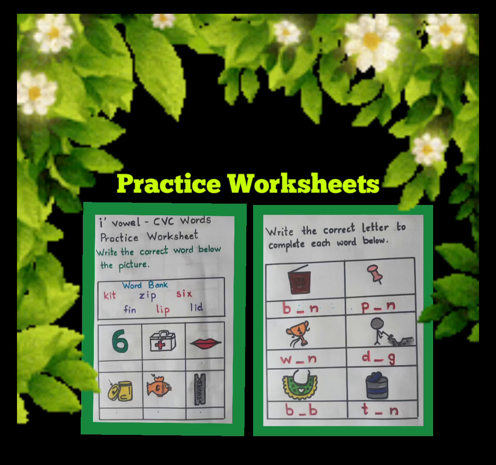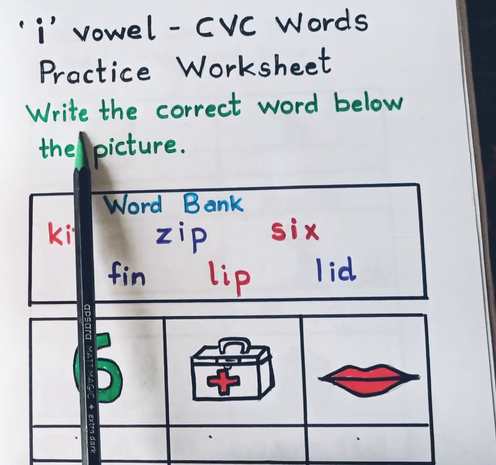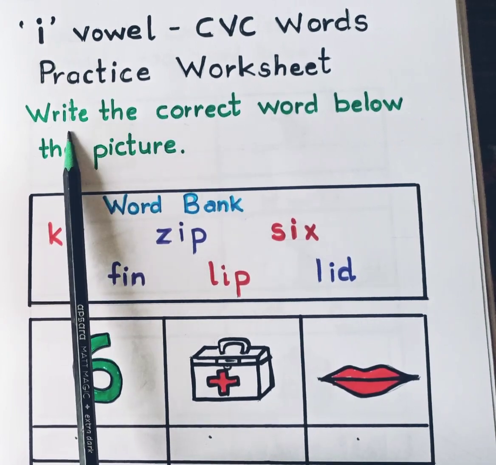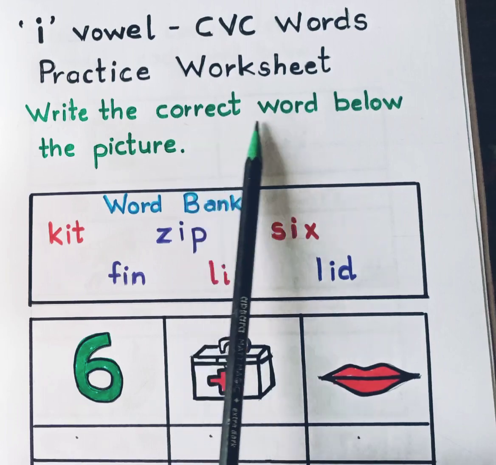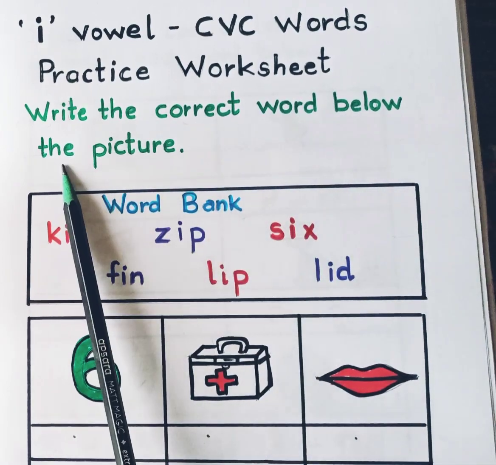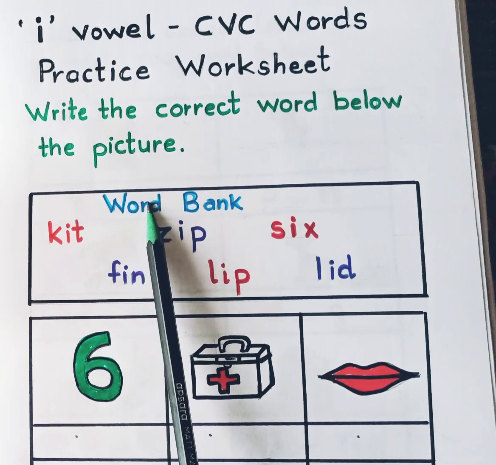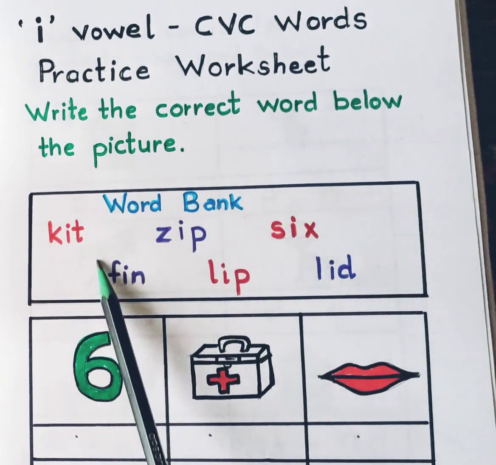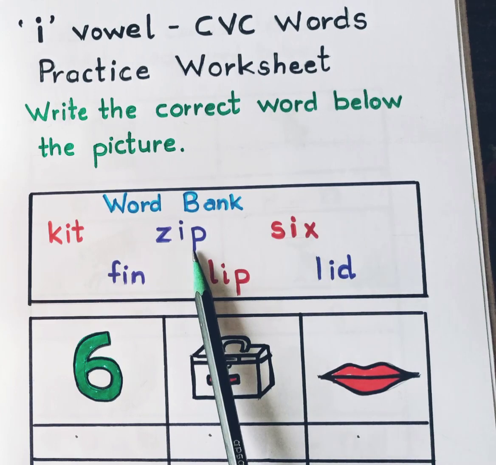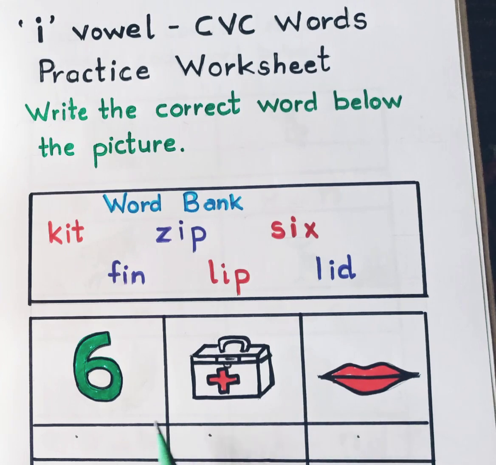Children, today we will practice I sound CVC words in our worksheets. So let's start. Children, our question is: write the correct word below the picture. Here you can see a word bank in which I have written I sound CVC words, and below this word bank I have drawn beautiful pictures of these words. Now you have to say the name of the picture and find the correct word that belongs to the given picture.